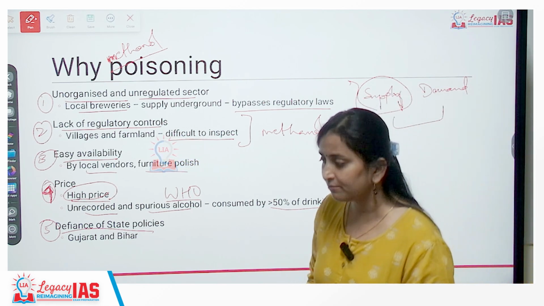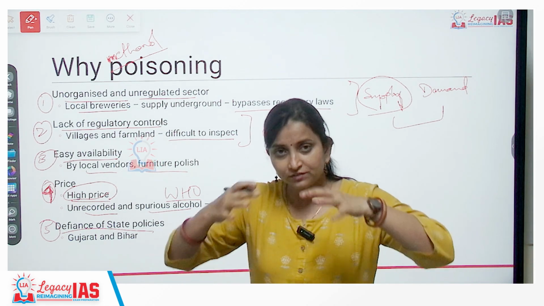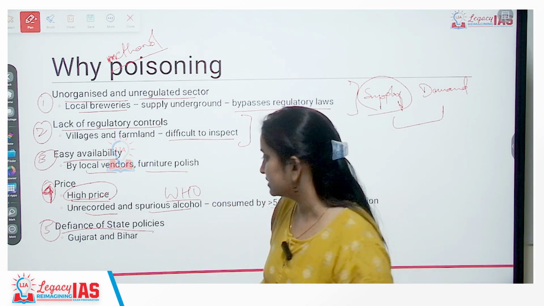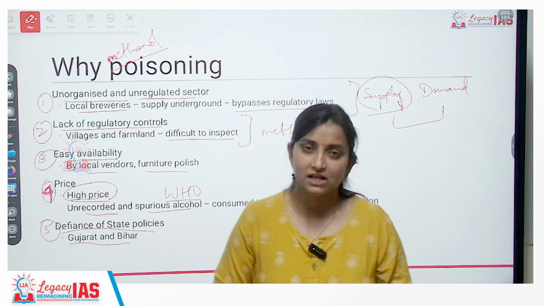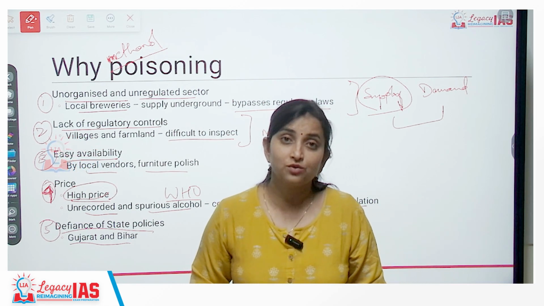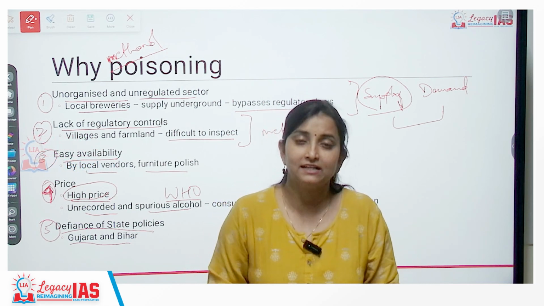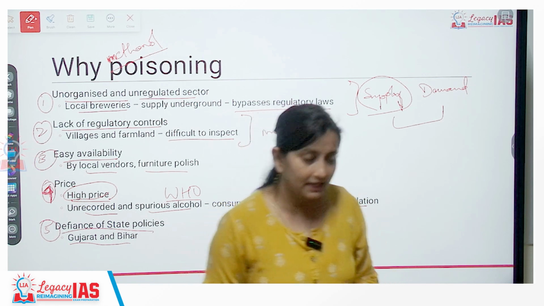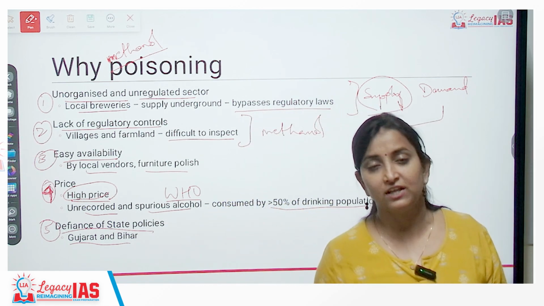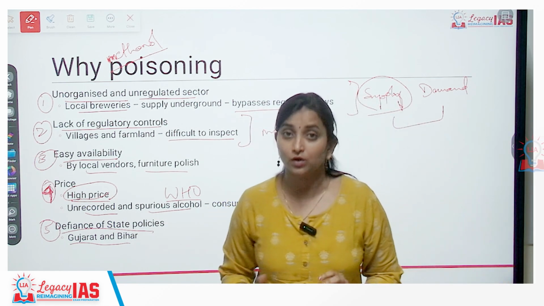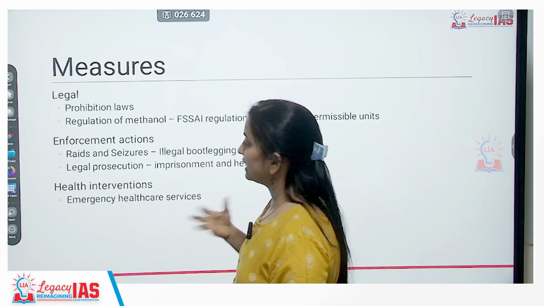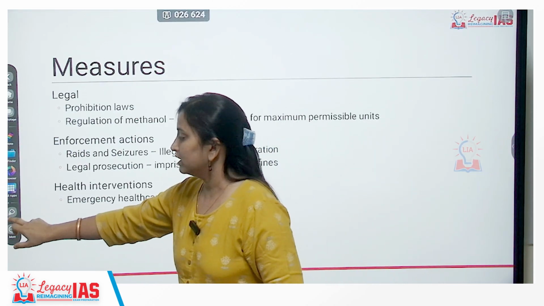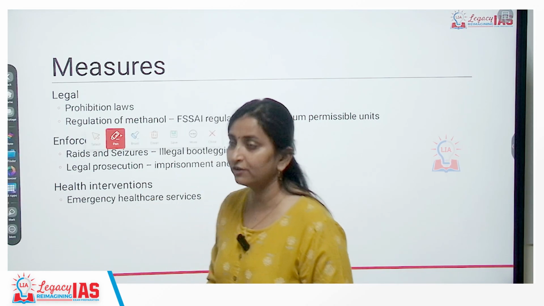Now, because they have banned alcohol, all of this sector is now pushed underground. In both these states, alcohol production and consumption has been pushed underground, because of which it is very difficult to inspect any area. It is very difficult to inspect if there is production of spurious alcohol or not. So these are the reasons why methanol is able to enter into local people's life